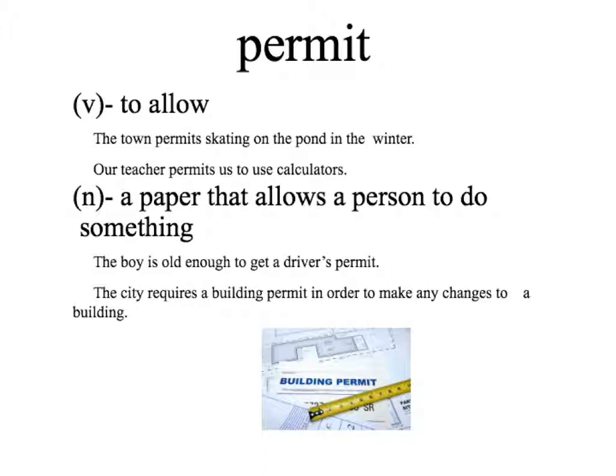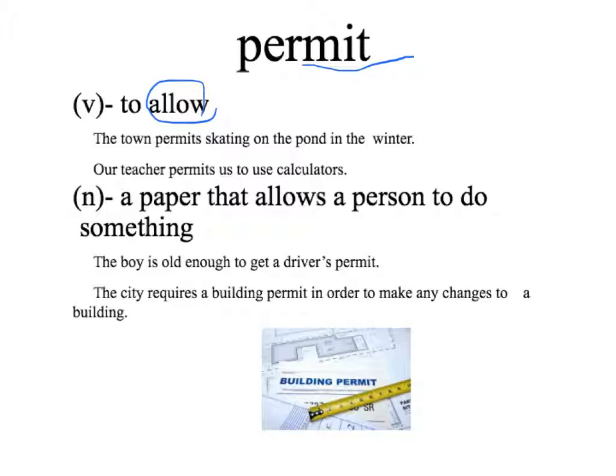The next word is very special because it has 2 different pronunciations with 2 different meanings. The first pronunciation is permit, which means to allow. An example is, the town permits skating on the pond in the winter. Our teacher permits us to use calculators. So that's the first pronunciation, permit.